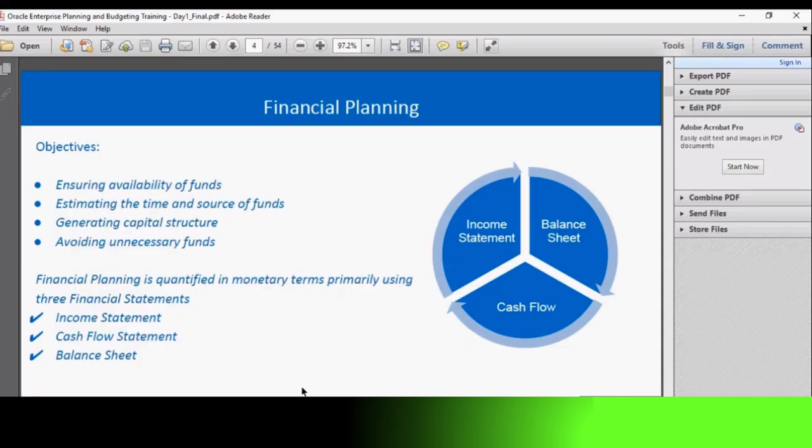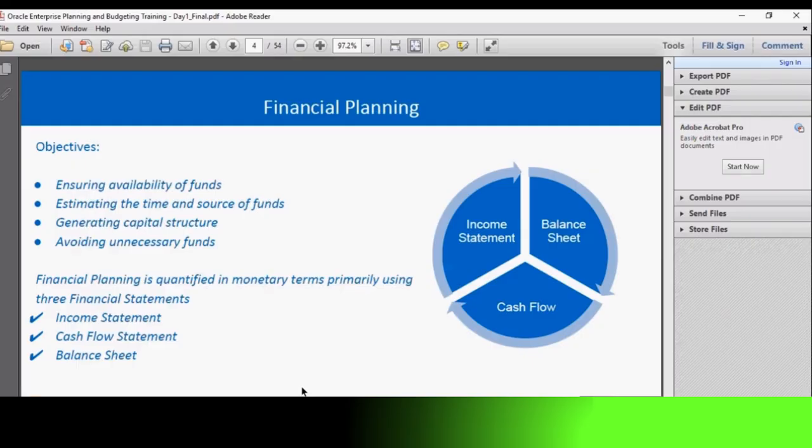This is an important objective of the company to make sure that the firm does not raise unnecessary resources. With a shortage of funds, the firm cannot meet its payment obligations, whereas with a surplus of funds, the firm does not earn returns but adds to the cost. Hence, an optimal level of funds should be raised.